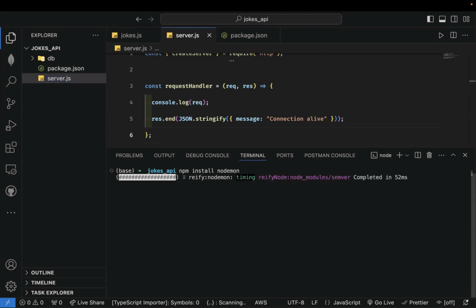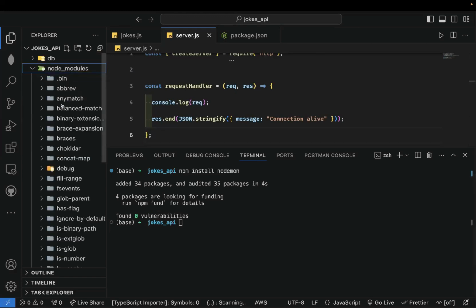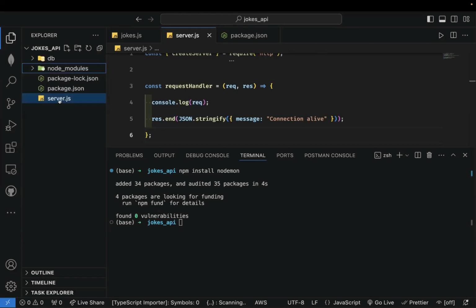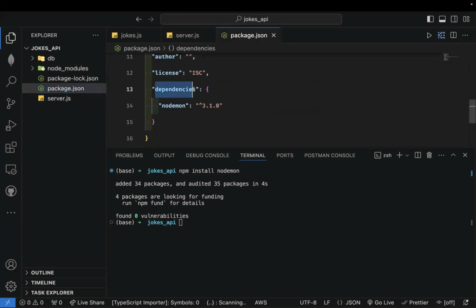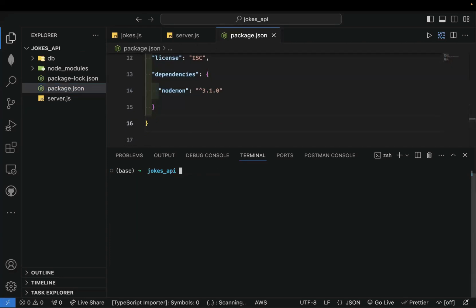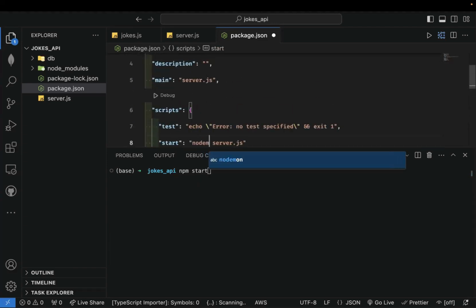There you go. It has been installed. Notice that immediately I install that package, we now have a node_modules folder. If you check your package.json now, you should see nodemon amongst your dependencies. So I'm going to save that. And now if I start my server with npm start, before I do that, I'm going to update this to use nodemon instead of node. And then I start my server.